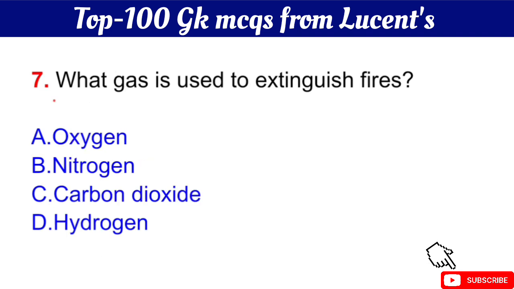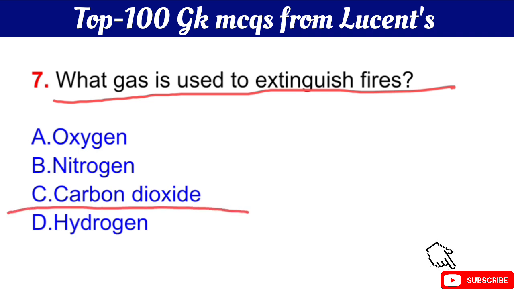Question number 7 is, what gas is used to extinguish fires? The right answer is option C, carbon dioxide. Okay, carbon dioxide is used to extinguish fires.